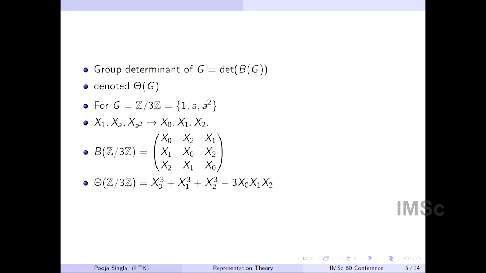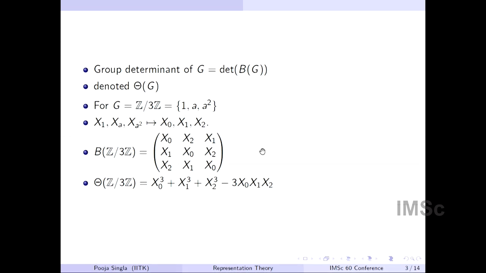I have 3 elements: 1, a, and a squared. I'm just reordering and writing these elements' variables as x0, x1, x2. If you write this matrix a_i a_j^{-1}, this is the matrix associated with the group G, and by theta of the group determinant of Z mod 3Z, I just mean the determinant of this matrix.